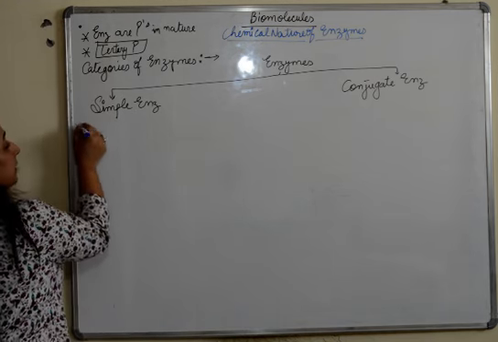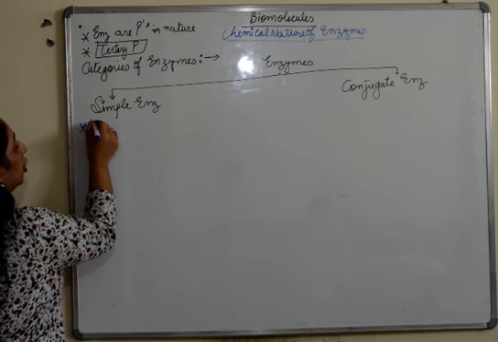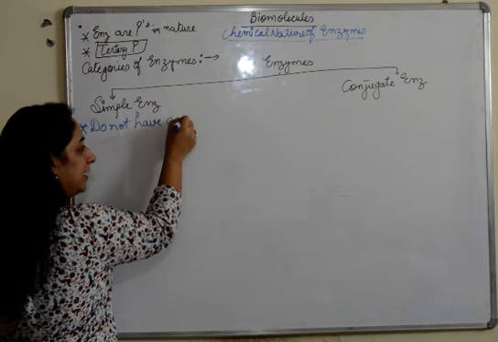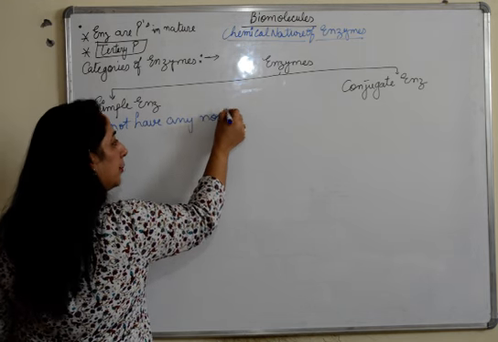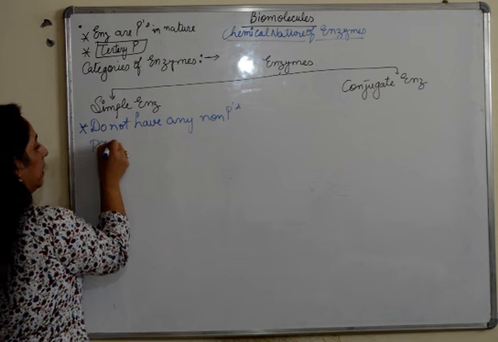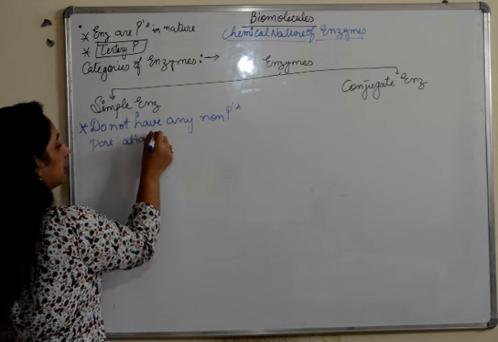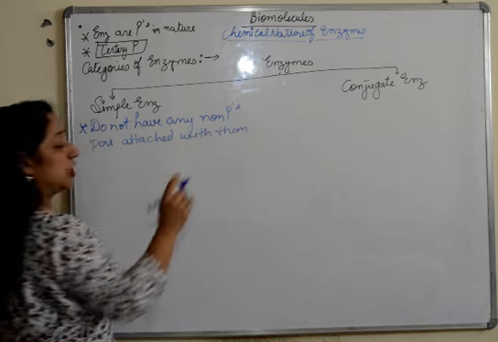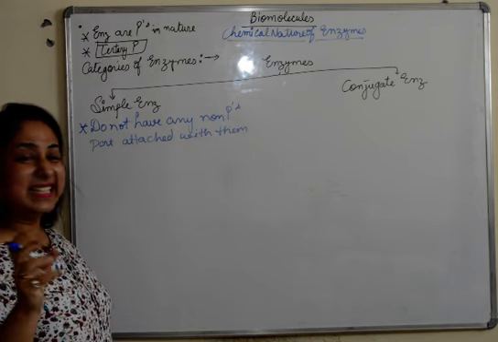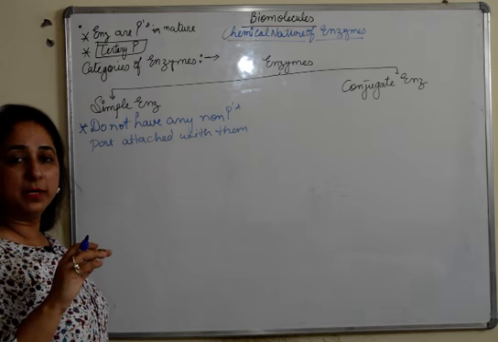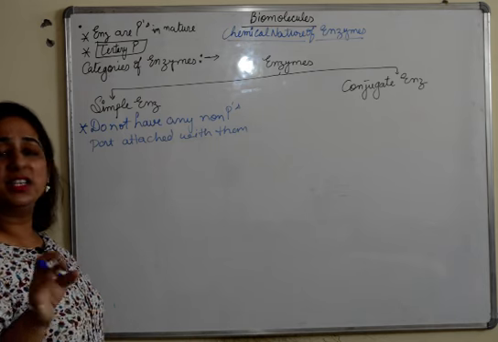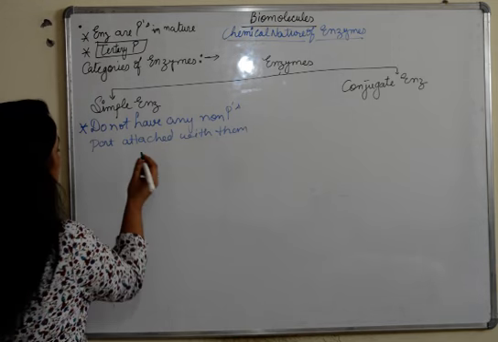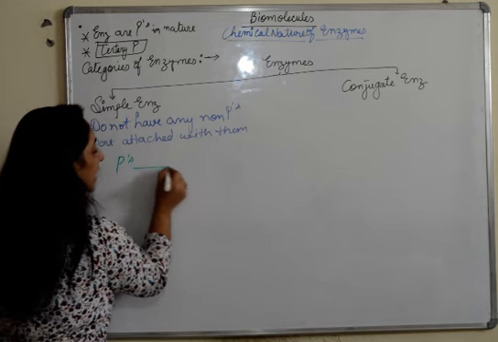Simple enzymes are the ones which do not have any non-protein part attached with them. That is, they are just simple proteins. They do not have any non-protein part attached for their proper functioning. It's just a protein, which acts like an enzyme.